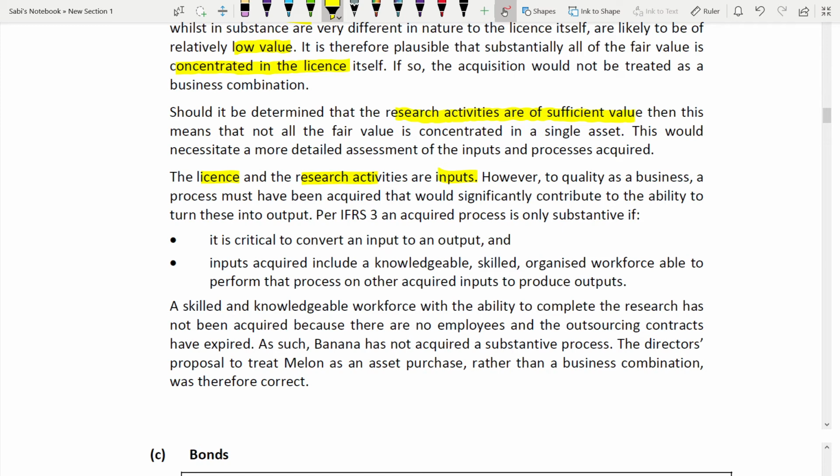So as per IFRS 3, an acquired process is only substantive if, how can you say a process is substantive? If it is critical to convert an input into output. It is very important, necessary that it can convert the input into output, and it includes what? A knowledgeable, skilled, organized workforce able to perform that process on other acquired inputs to produce outputs.